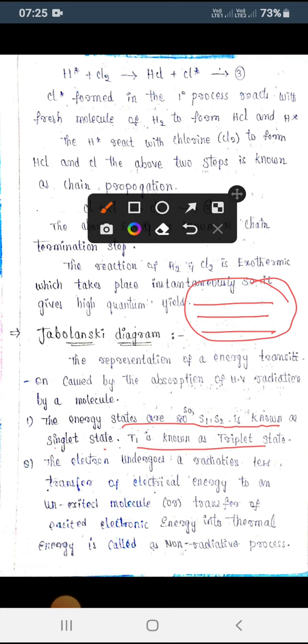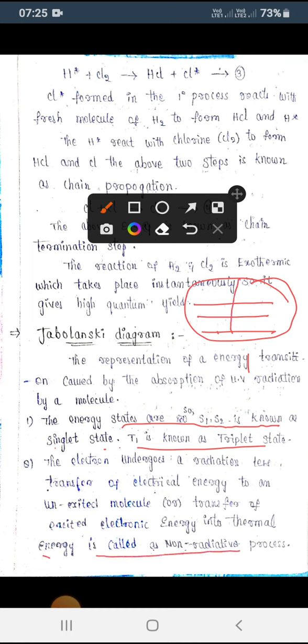Here I have not entered any electron or atom. When I place an electron in the ground state, in the presence of radiation there will be very little transfer of radiation to an unexcited molecule, or transfer of excited electronic energy into thermal energy.